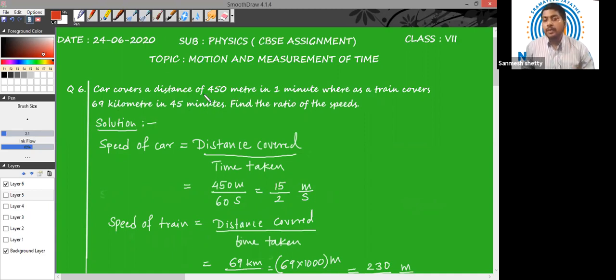Now, a very important point to note here is we have to pay attention to the units. Directly we cannot find the speed and take the ratio. First, we have to bring them into a common unit. So let us first find out the speed of the car. Speed formula, again, distance covered divided by time taken. So the distance covered by the car is 450 meters, whereas the time taken is 1 minute. I have written 1 minute in the form of seconds as 60 seconds. So 450 divided by 60 is 15 by 2 meters per second. This is my speed of car.